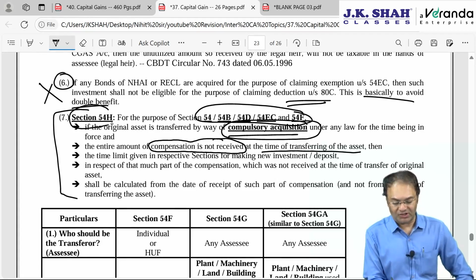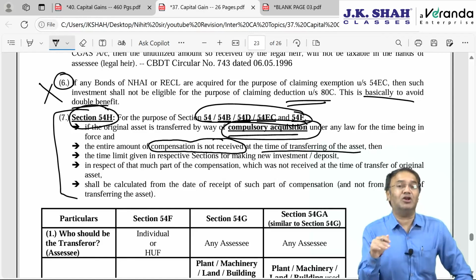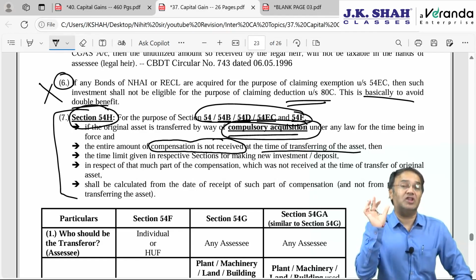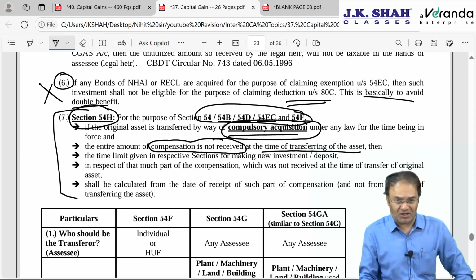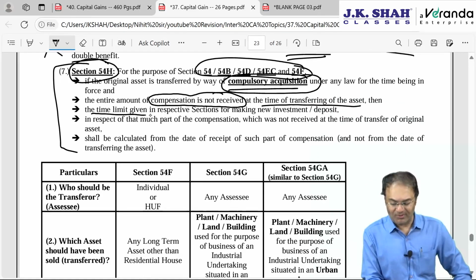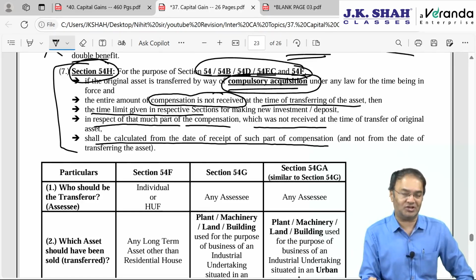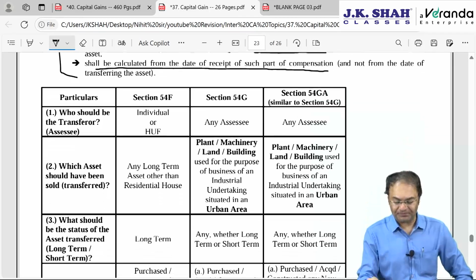Then 54H says don't worry, your time limit to acquire another asset for claiming exemption for that much part which is not received right now will start from the date on which it is actually received. The time limit in respect of that part will be calculated from the date of receipt of such compensation and not from the date of transfer.